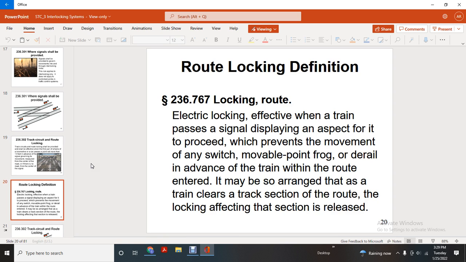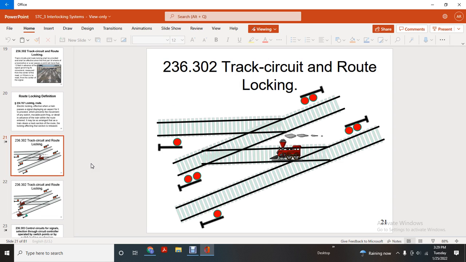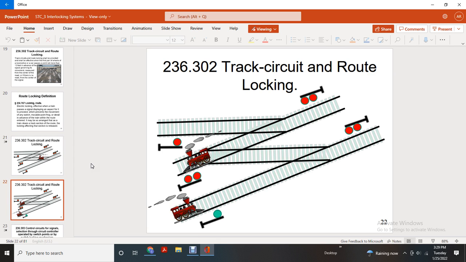236.761, locking of route. Electric locking, effective when a train passes a signal displaying an aspect more favorable than stop, prevents the movement of any switch, movable point frog, or derail in advance of the train when the route is entered. It may be so arranged that as the train clears each track section of the route, the lock affecting that section is released. Track circuit route locking.